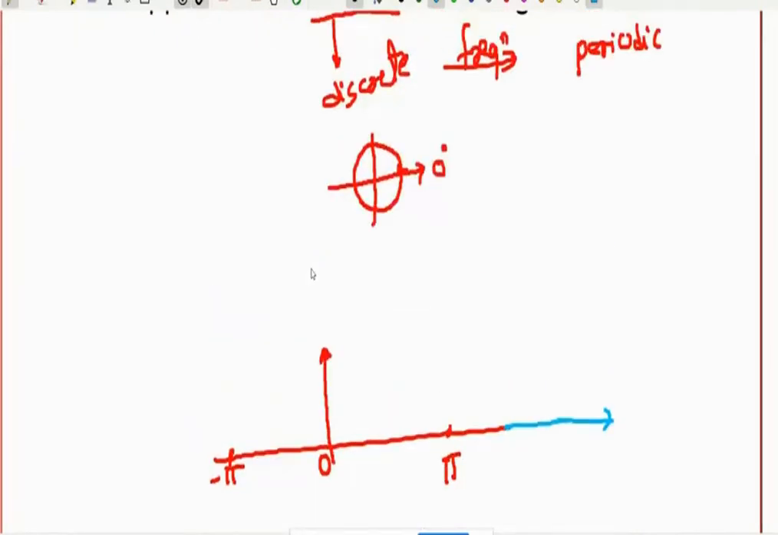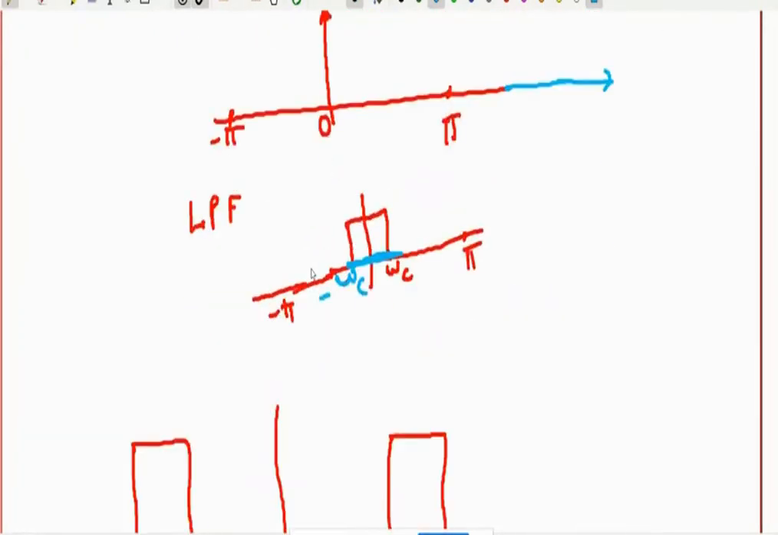Now my next point is that when it is passing that particular frequency, the gain value should be good. And when it is rejecting that particular frequency, the gain value is 0. This is the gain of the system. So whenever it is passing a frequency, that means the gain value is high. And whenever it is not passing a frequency, the gain value is 0 or near to 0.